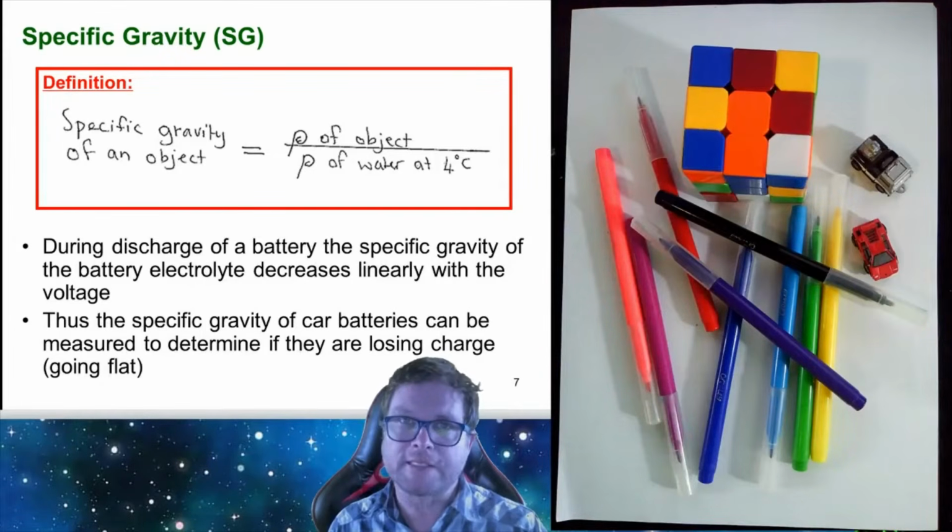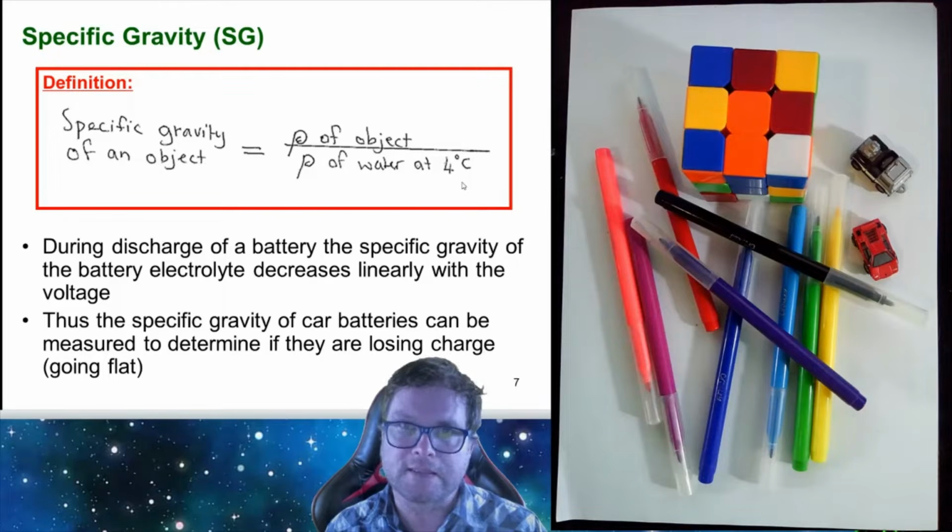We also have a definition of specific gravity, and specific gravity is defined as the density of an object divided by the density of water at 4 degrees Celsius. So you can think of it as the density of an object relative to the density of water at 4 degrees Celsius.